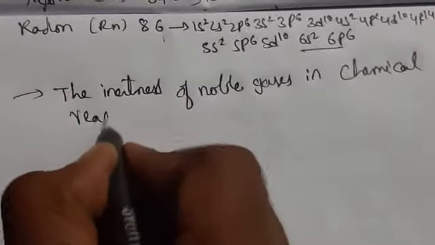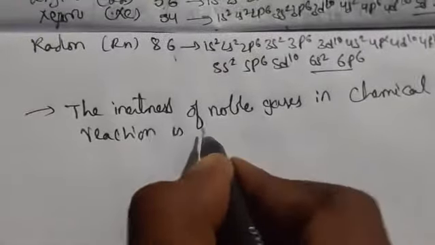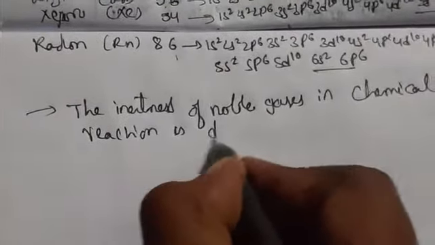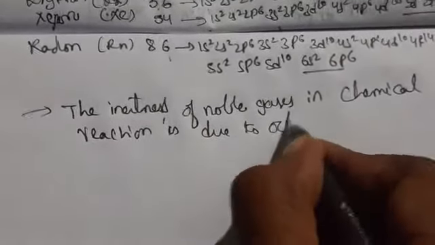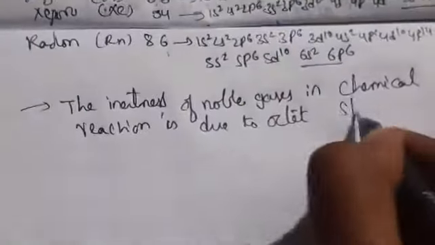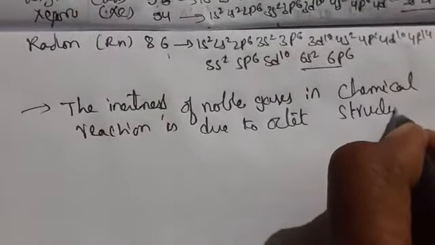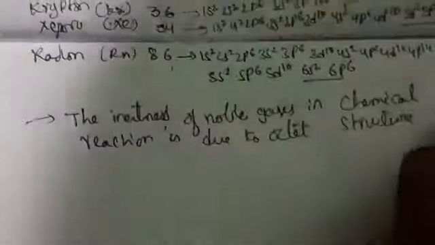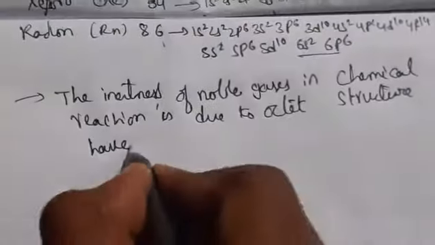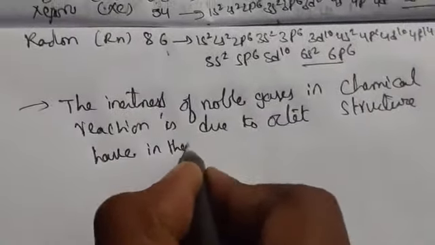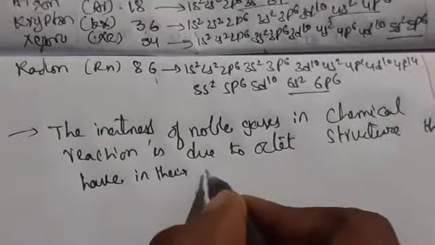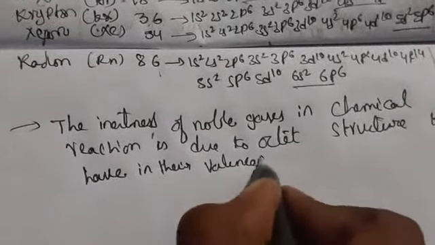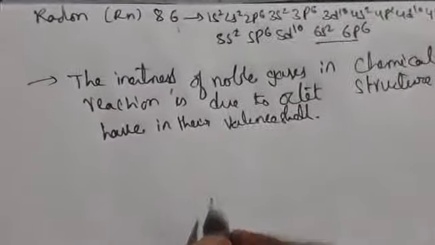In a chemical reaction, stability is due to octet structure. Octet structure means they have 8 electrons in their valence shell. In their valence shell, what it is having, if you have observed, it is giving 8 electrons. So totally 8 electrons it is having.